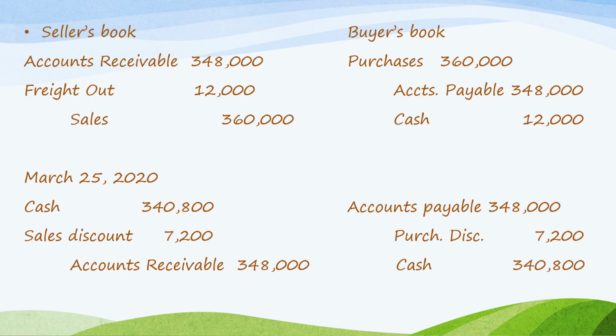On the books of the buyer, to settle the liability of accounts payable, which is 348,000, credits purchase discount because it made the payment on March 25, which is within the discount period. So 348,000 minus 7,200 of purchase discount, credit cash 340,800.